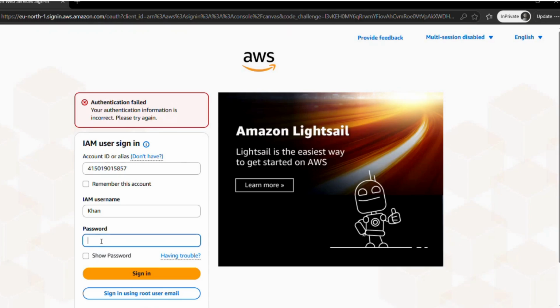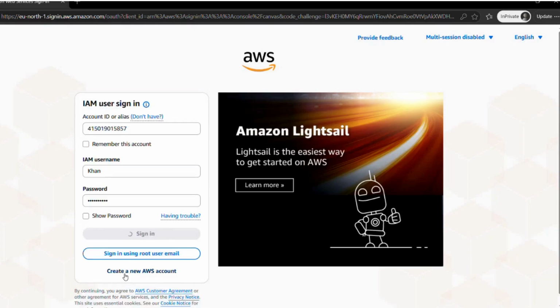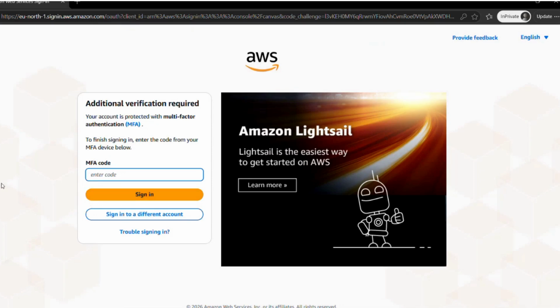Now I will provide the correct one. Again I will provide the password and sign in. This time I will provide the correct code, 753217. See, now we are able to log in to the AWS account.